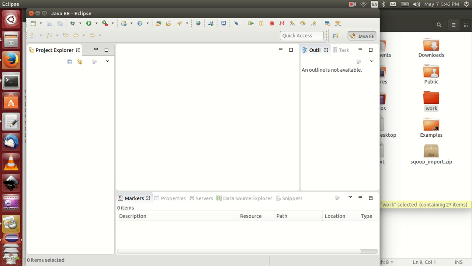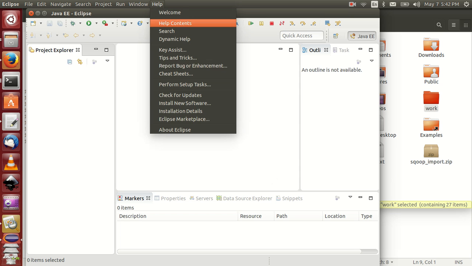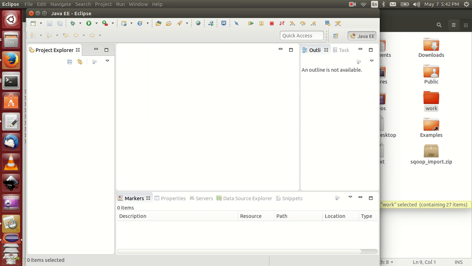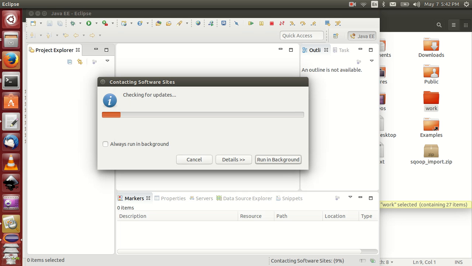First of all, before that, check for updates. In case it's an old version and requires some plugins, it automatically checks these updates and installs them. That's why it's checking these updates.